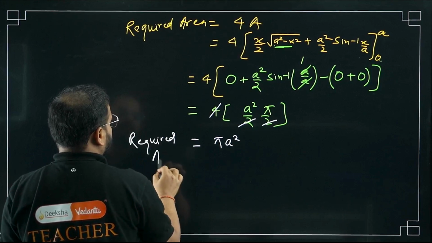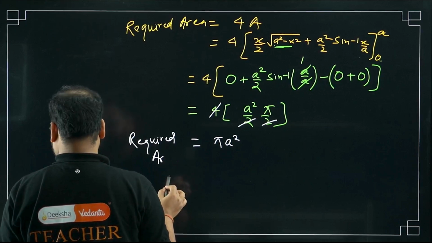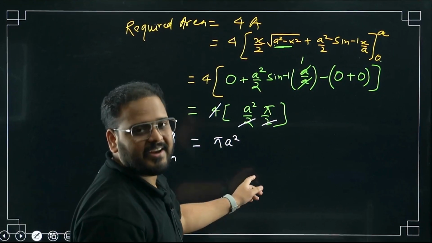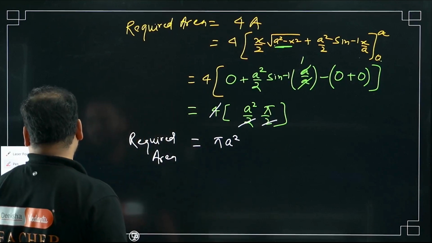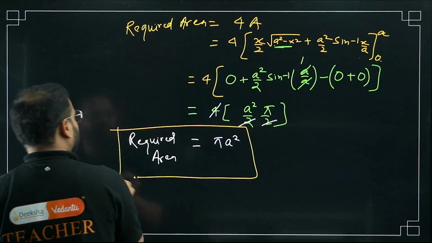Required area. Please check. And you might agree with this. A is the radius. What's the mensuration formula? Pi a square only, no? Pi a square. This is my area for the circle enclosed like this.